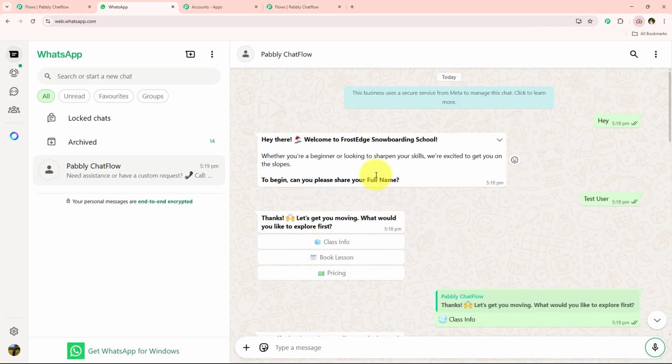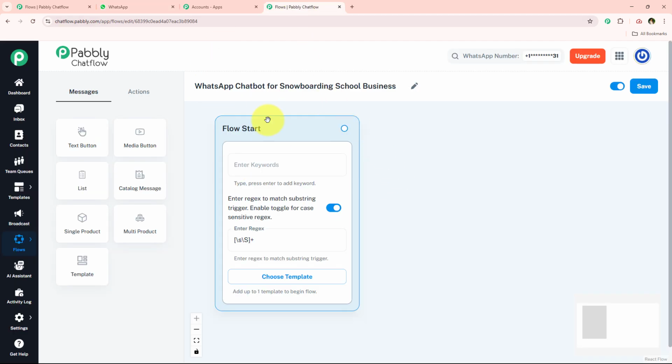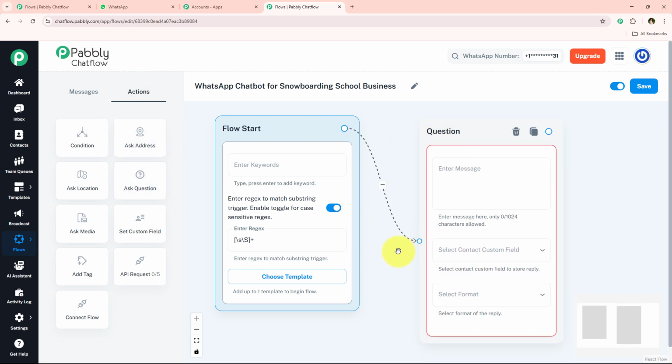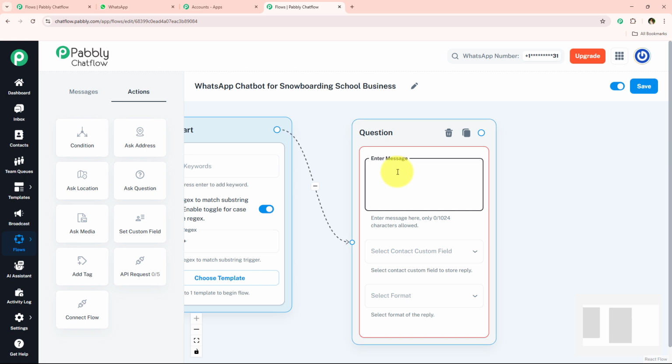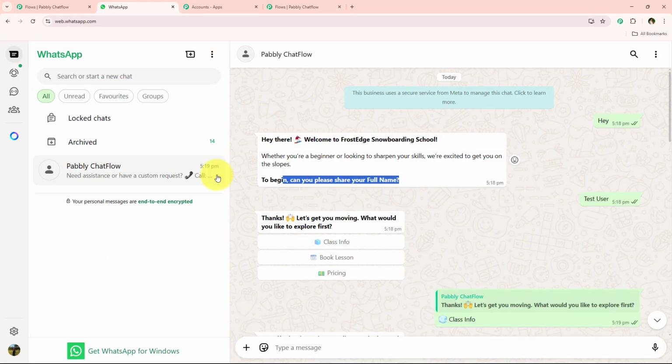Now what I want is that whenever my user messages me anything, first I'm going to ask them for their full name. To ask them for their full name, I'm simply going to go towards these action nodes, and I'm going to drag and drop this ask question and connect it with this flow start. And now I'm going to enter the message right over here. After entering the message to ask them for their full name, over here you can see that in this message I have bolded some text. So how are we going to do this?